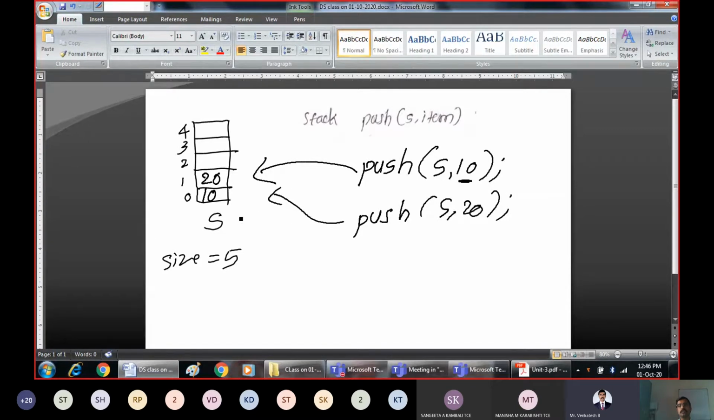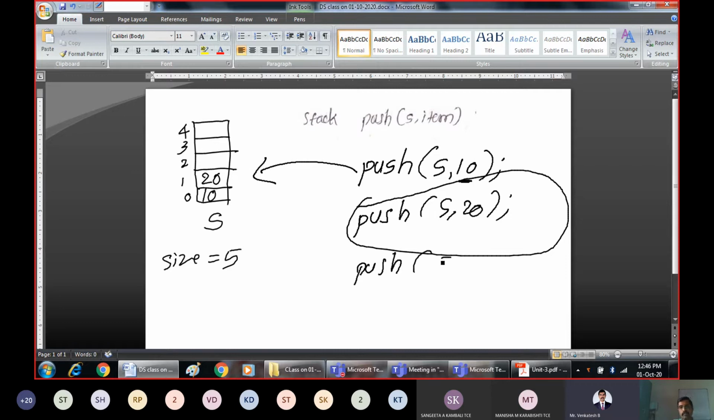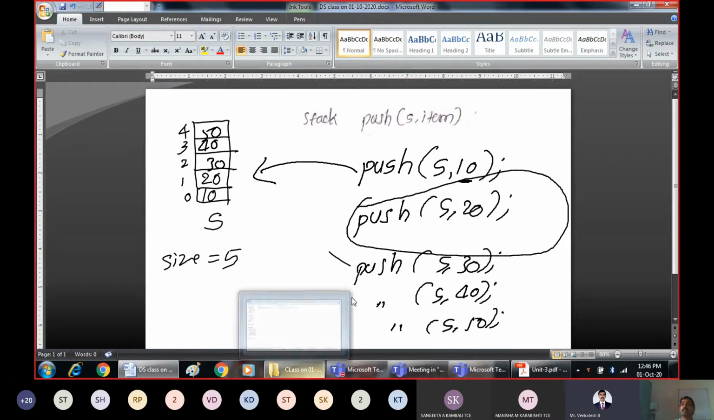That means we should have a pointer somewhere for inserting. So how long will this push work? This push will work only if there is space here. If there is no space, it will not. I'll call this function once again to insert one more element, comma 30. So this will successfully insert 30 here. Once I call it by taking an element 40, 40 will get in. Once again, I will call it by taking an element 50, so 50 will get inserted.